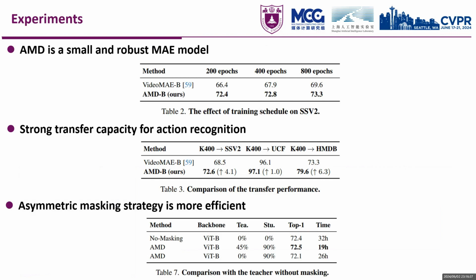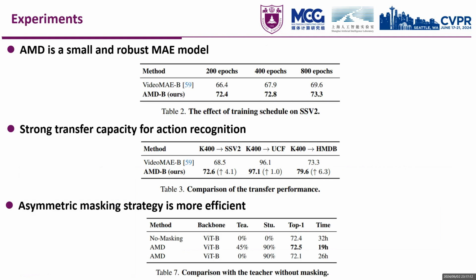We believe that AMD is a small and robust MAE model. As MAE benefits from more training epochs, we experimented with AMD at different training schedules. Compared with the VideoMAE base model, AMD performs better at a larger interval on different training schedules. It is significant to note that the performance of the teacher model on SSV2 is 74.3%, and our best result at the training schedule of 800 epochs is only 1% lower than it. Therefore, our AMD is a small and strong model thanks to the sufficient distillation.